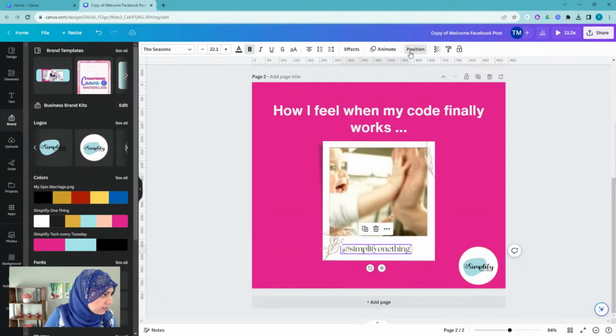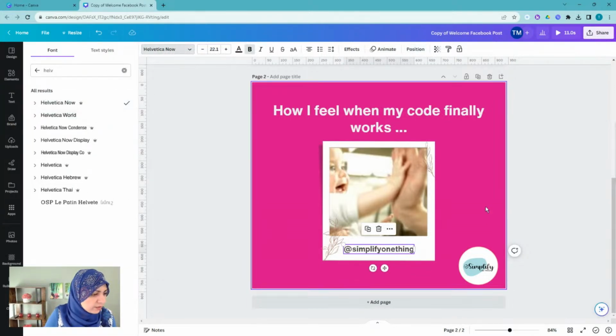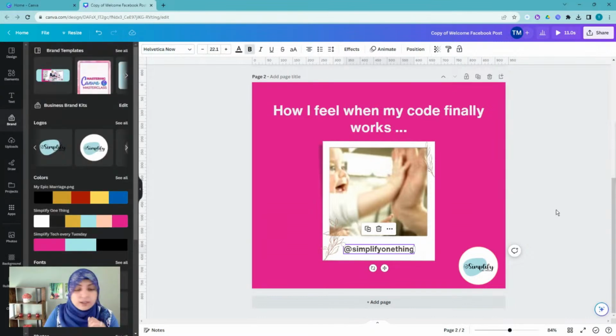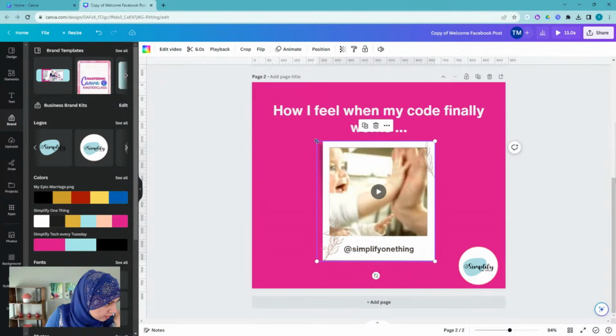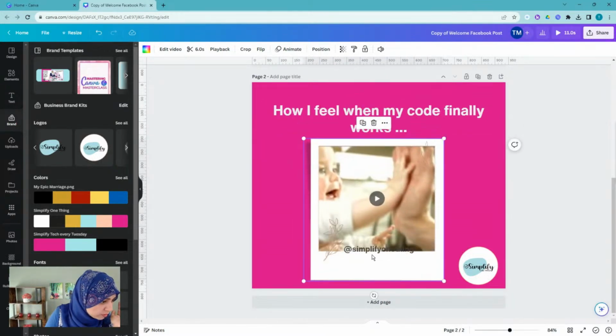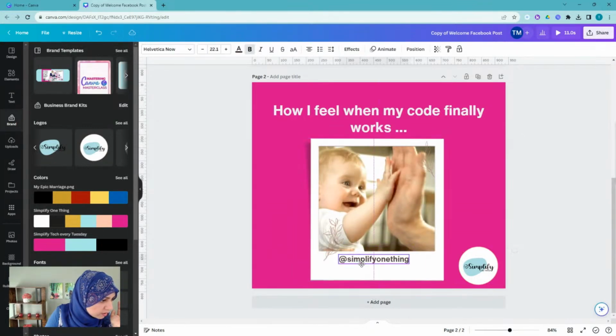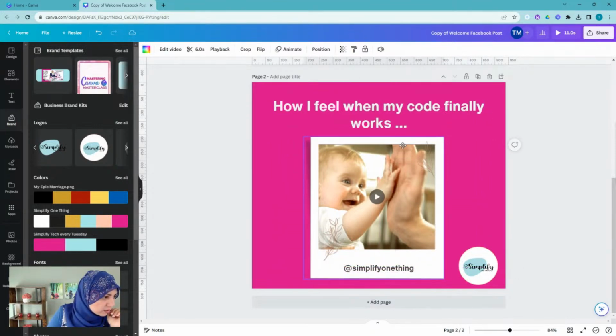And I'm going to again make this centered, and I'm going to change the font style to this. Okay, so this is what I'm going with. I'm actually quite happy with the way this looks. I can make it a little bit bigger if you want the video to look a little bit bigger. We can do that. And I'm going to move this down. Okay, so this is looking quite good to me.